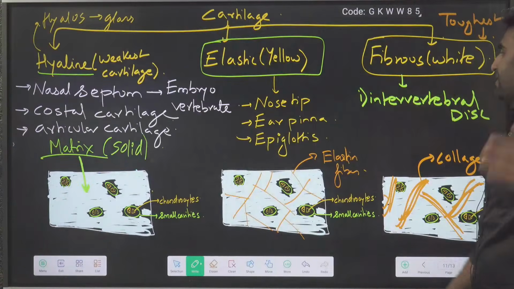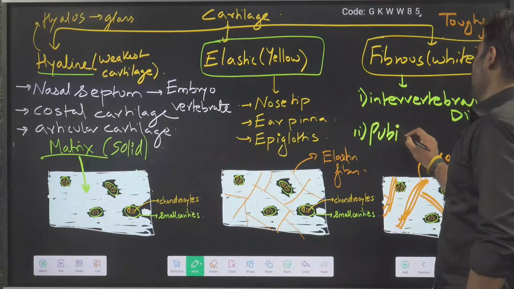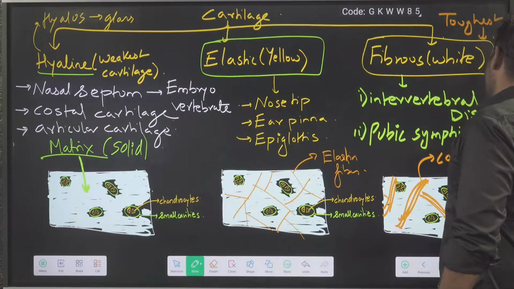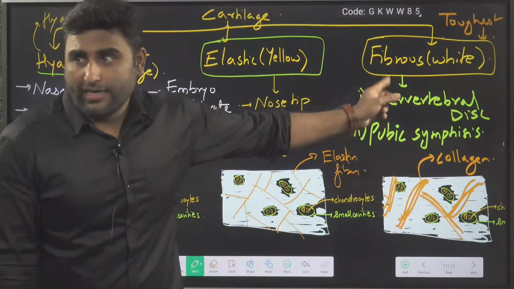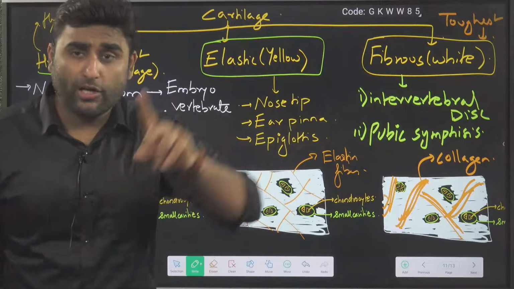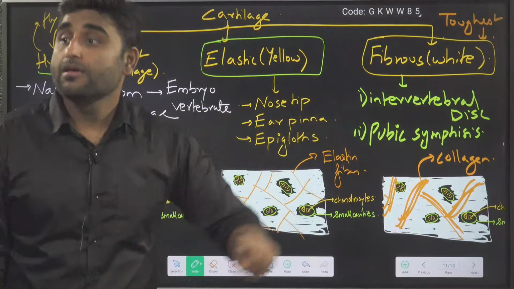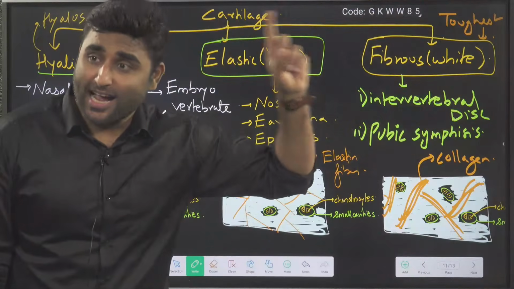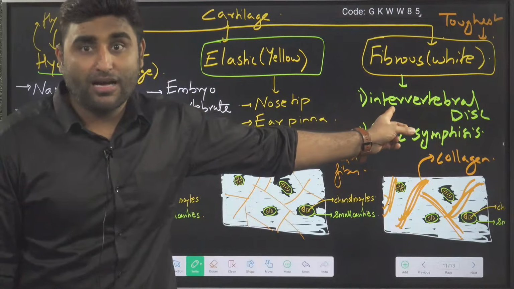Next, second example, tell me. Pubic symphysis. Both of these, pay attention: intervertebral disc and pubic symphysis, you study in the locomotion chapter under cartilaginous joint, because they are made up of cartilage.